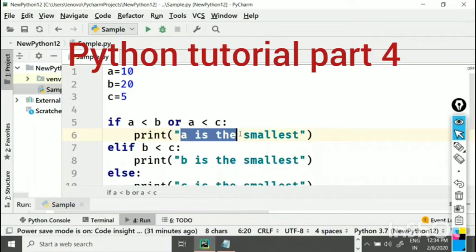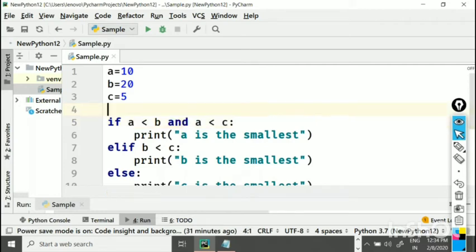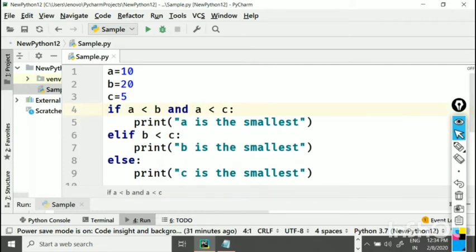Come, so many other dramas will come, a lot of exciting things will happen. So please take down: Python program to print the smallest of 3 numbers.